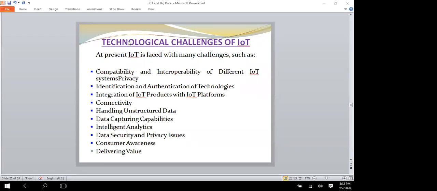Depending on that only, the analytics has to get the correct answer. So the analysis gives the result, and from that the analytics has to take the decision. So when it is taking intelligent analytics, it has challenges.